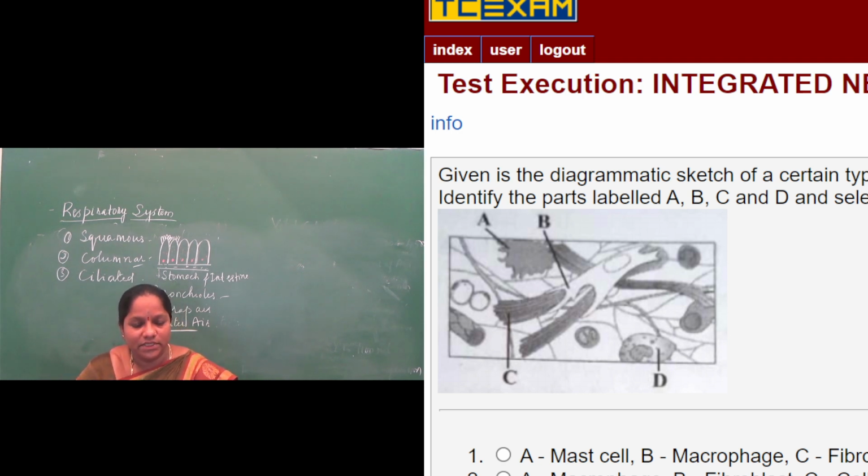Fibroblast cells produce fibers, and the fibers are collagen and elastin. So option 3 will be correct here. For the diagram, when you label, A is macrophage, B is collagen fiber, C is fibroblast, D is mast cell.